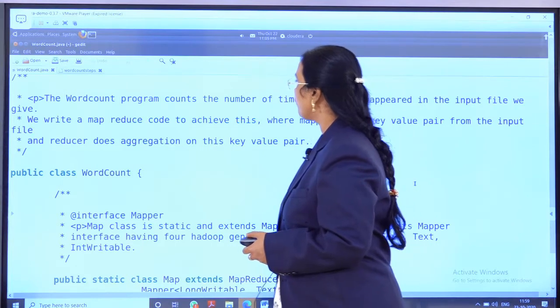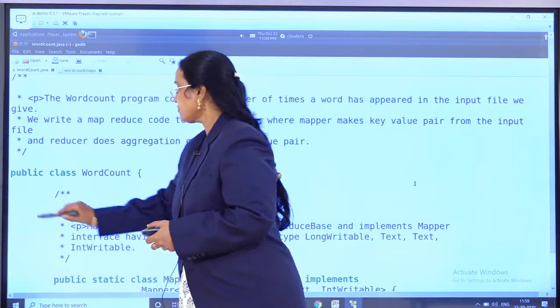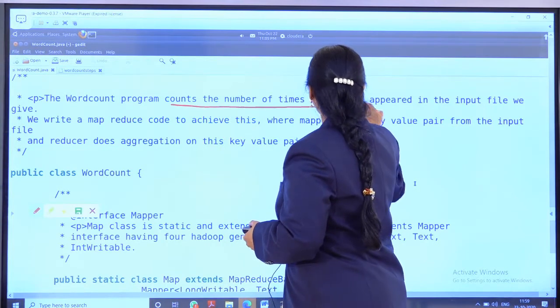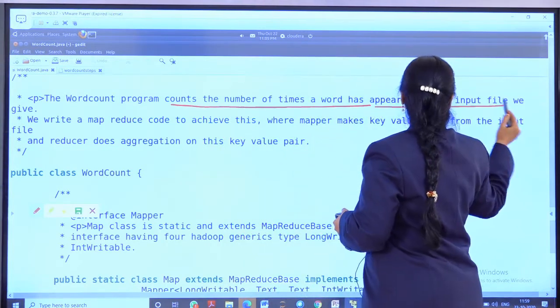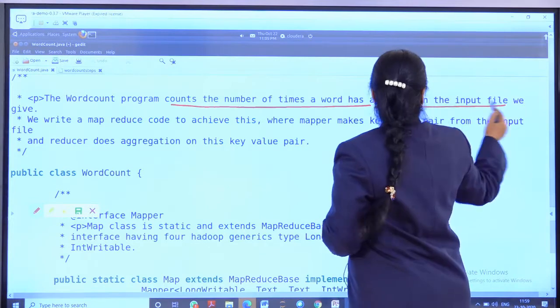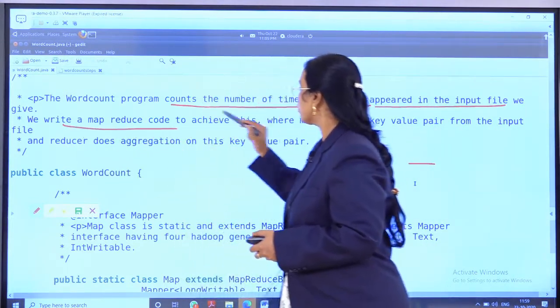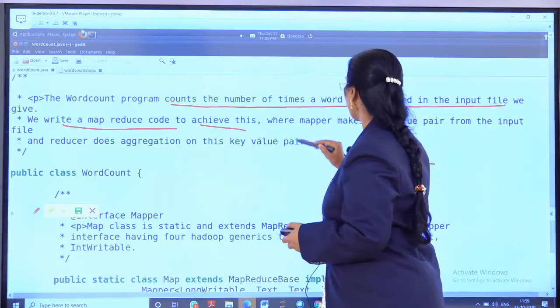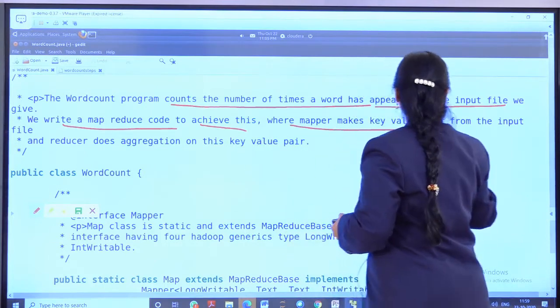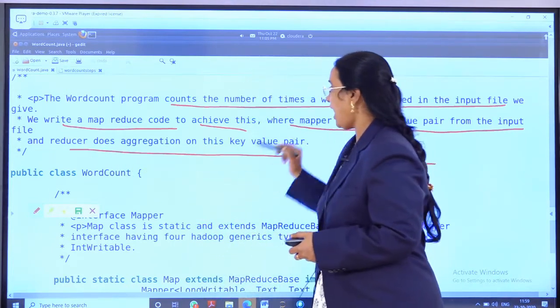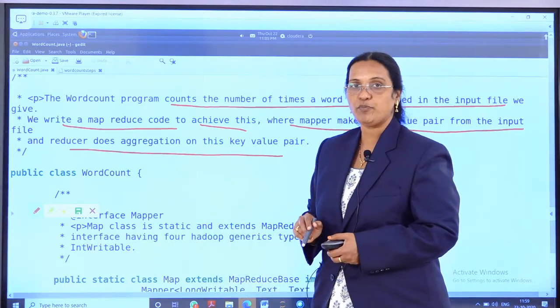The word count program counts the number of times a word has appeared in the input file. So we are going to write a MapReduce code to achieve this, where mapper makes key value pairs and reducer does the aggregation job, and that also as a key value pair.